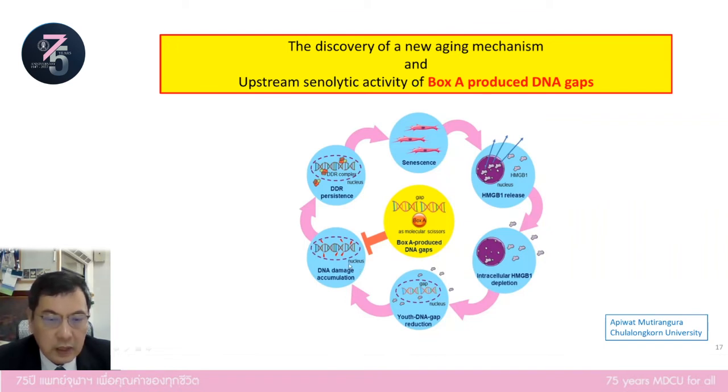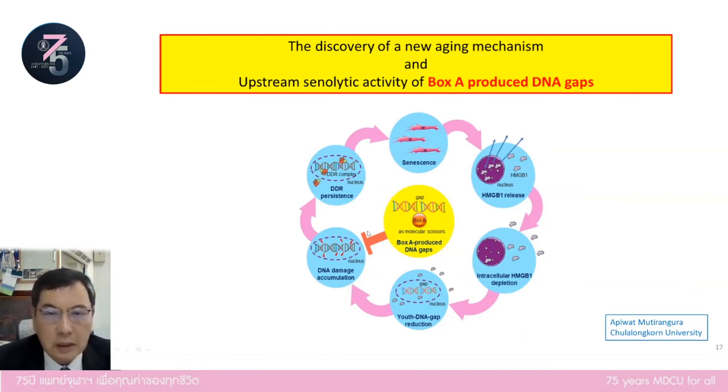The reduction of DNA gap will increase DNA damage, and the increased DNA damage will increase DNA damage response. Because it lacks DNA gap, the DNA damage response persists. Then the cell can enter cellular senescence. So using box A as a molecular scissor to produce DNA gap, we can stop this process, maybe permanently.